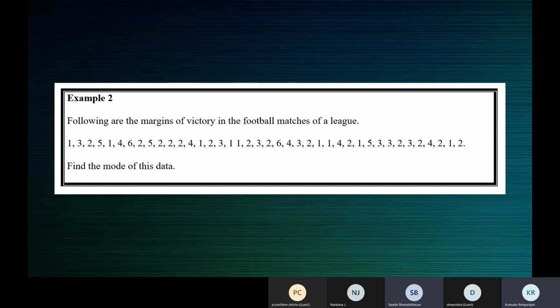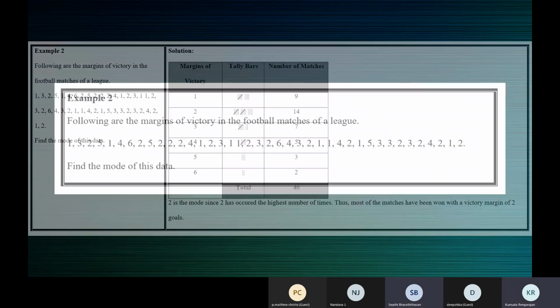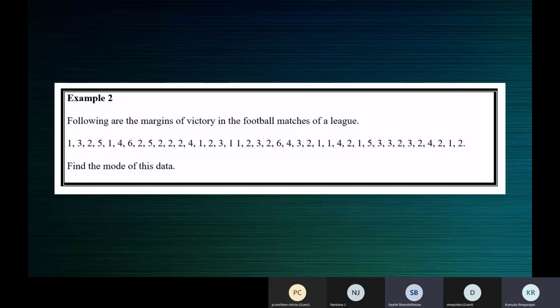Ma'am, in example 2, in the middle one, 11 is being given without any comma. Do we have to write it as 11 or 1, 1? No, it's not 11, darling. Thank you for asking. A comma is missing there. Children, it is 1, 1. Thanks. It's 1, 1. It's not 11.